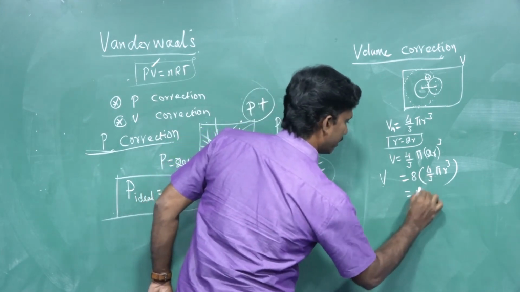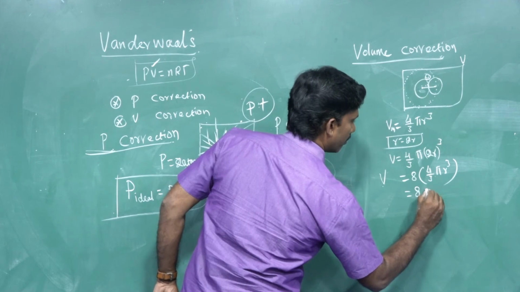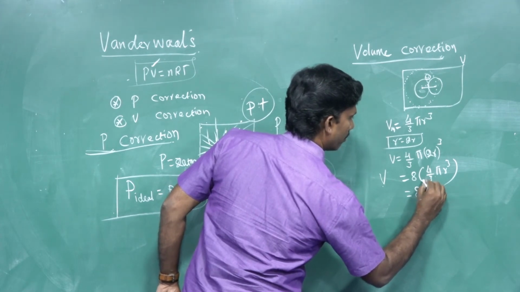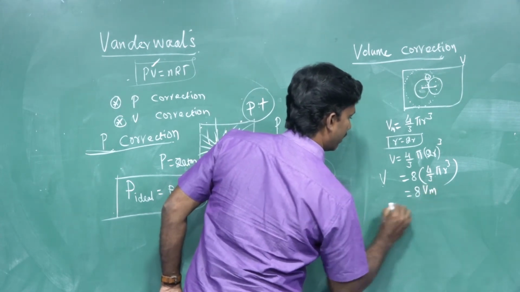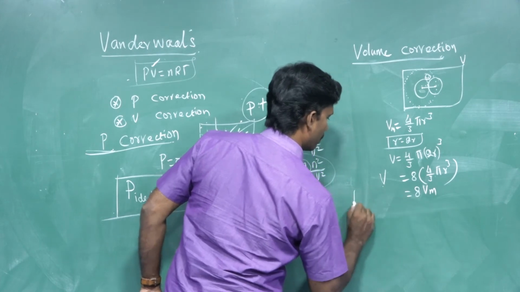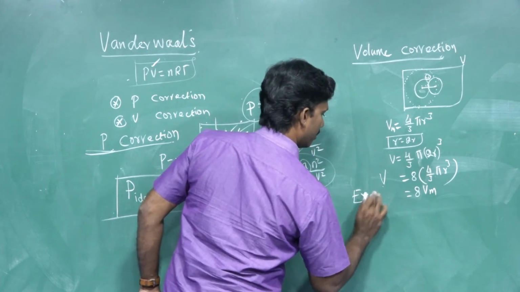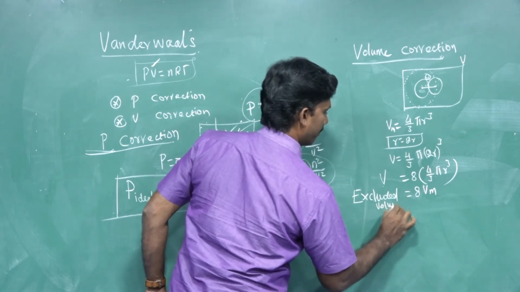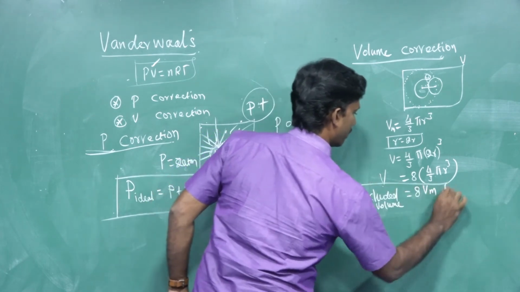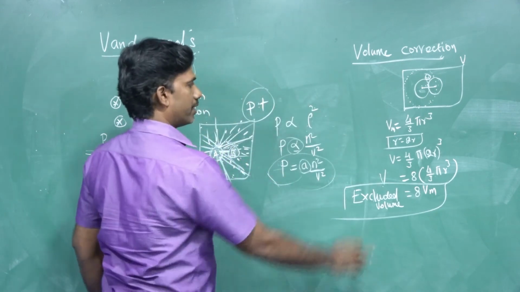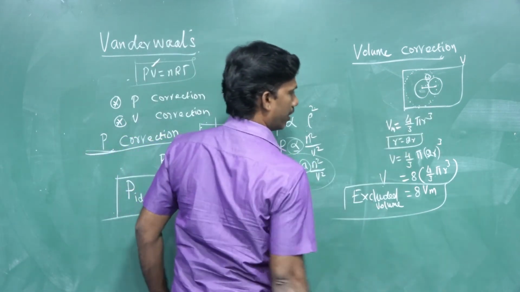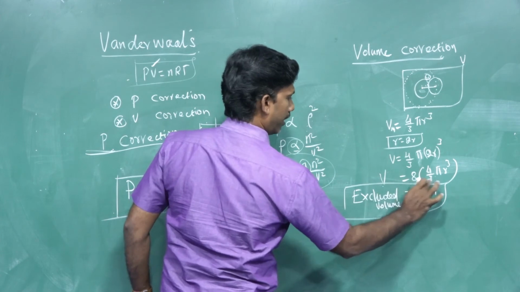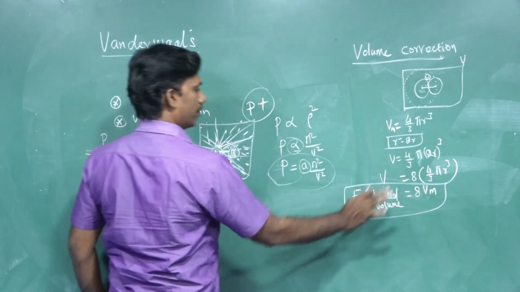We can write 8 Vm for the excluded volume. The excluded volume is 8 Vm, because Vm equals 4 by 3 pi R cubed. Here it is 8 times Vm.